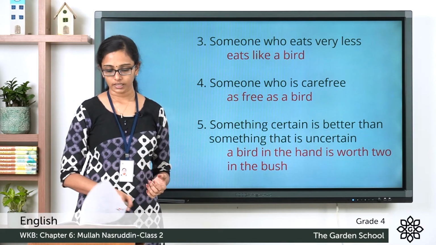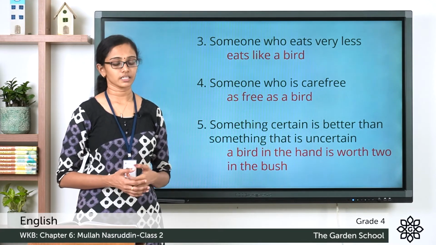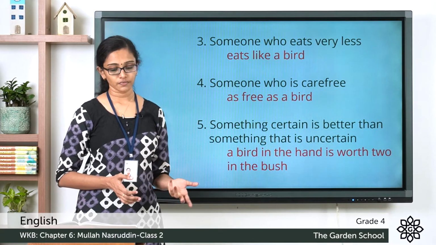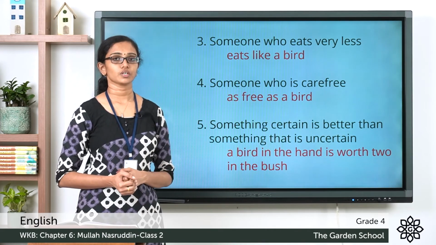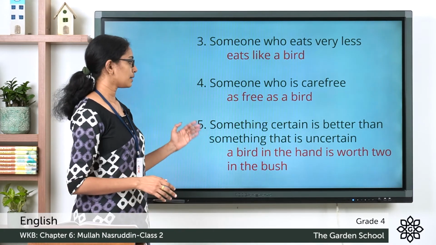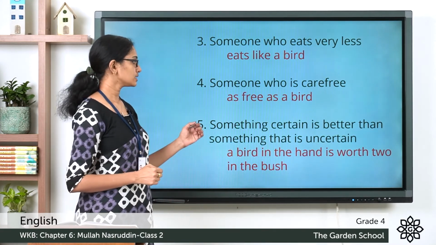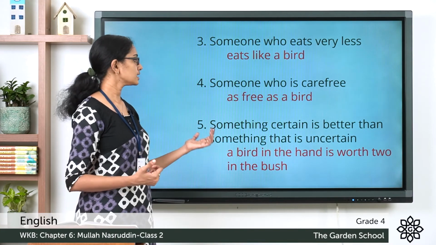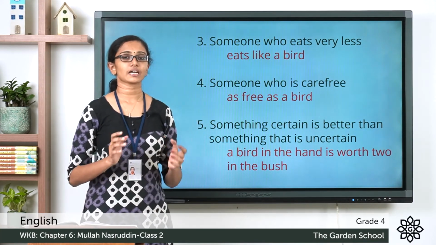Now the fifth one, something certain is better than something that is uncertain. Is it birds of a feather flock together or a bird in the hand is worth 2 in the bush? The correct idiom is a bird in the hand is worth 2 in the bush, and it means that something certain is better than something that is uncertain. So I hope all these exercise questions are clear to you.